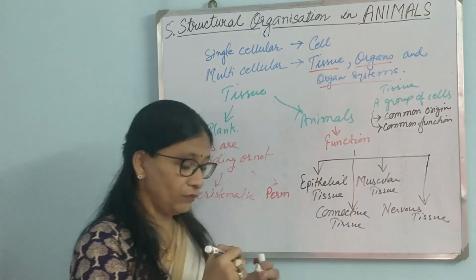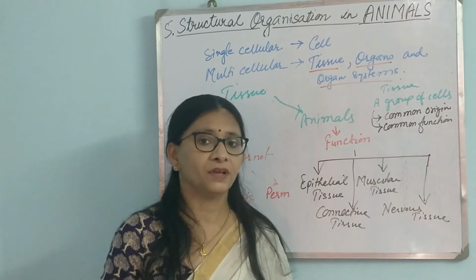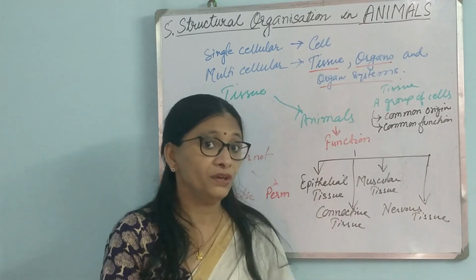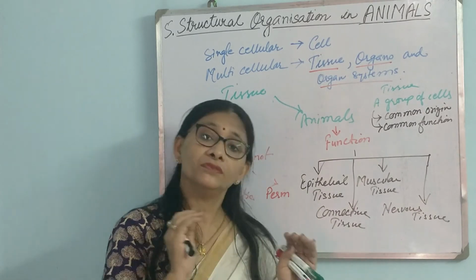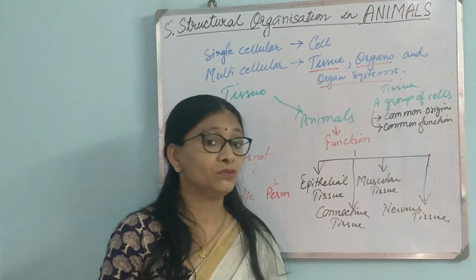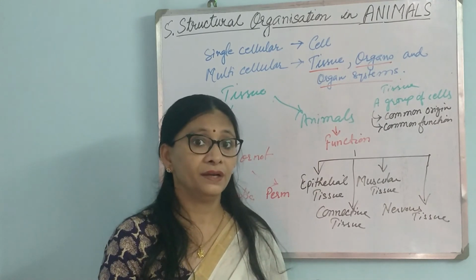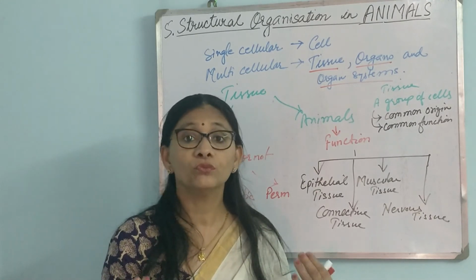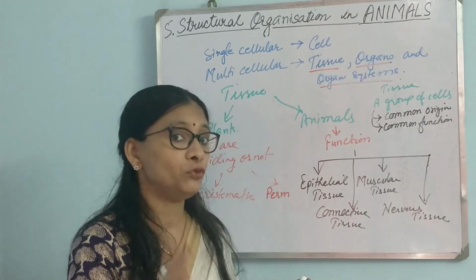All the cells of a tissue will have a common function. It is like a group of very good friends. They have originated in the same way, and they will all perform the same type of function only. So there is no disparity. They are all very well bound, like a bunch of good friends. So out there, all you bunch of good friends, you are tissues.